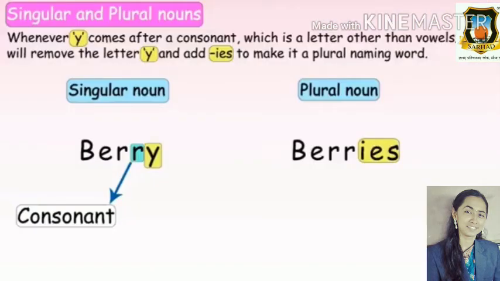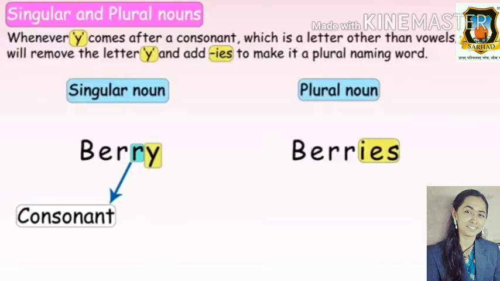Now here is next rule of singular and plural nouns. Whenever y comes after a consonant, which is a letter other than vowels, we'll remove the letter y and add ies to make it a plural naming word.